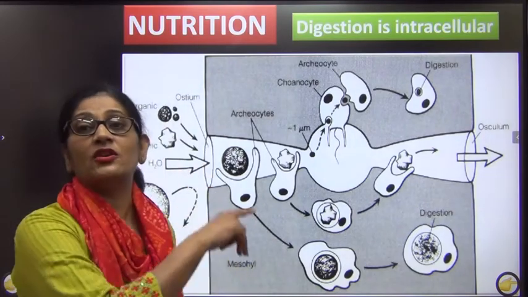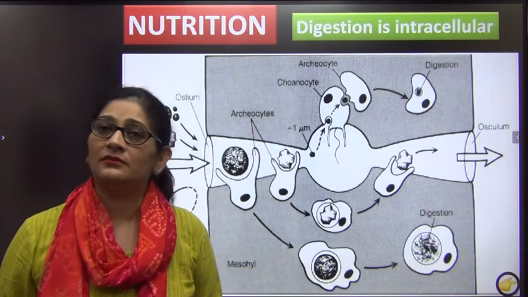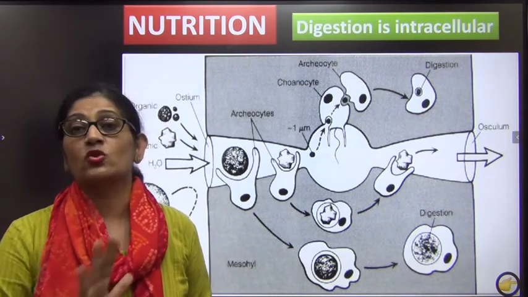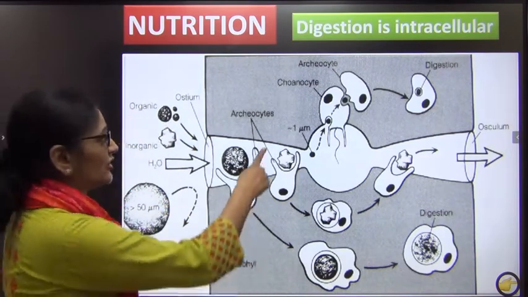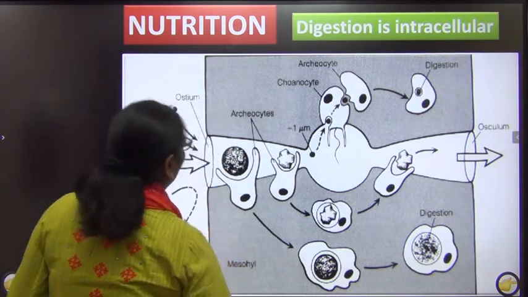The first system is your digestive system. I told you they are cellular. Each cell does its own digestion. So there is no digestive system, and digestion is basically intracellular. Let us look at what is an intracellular digestion.